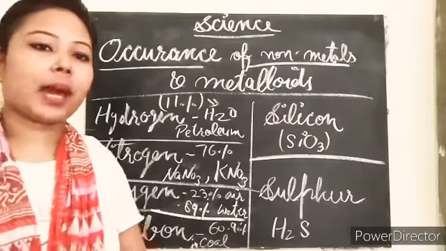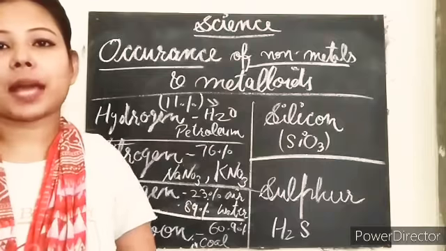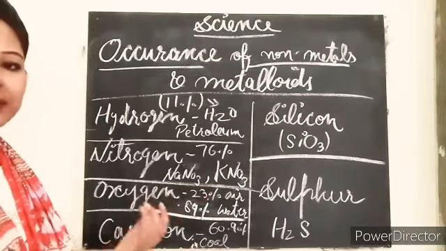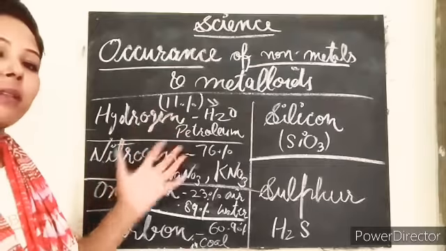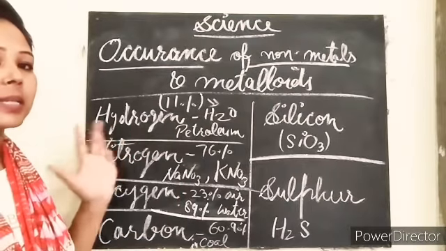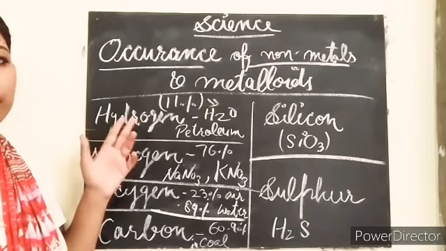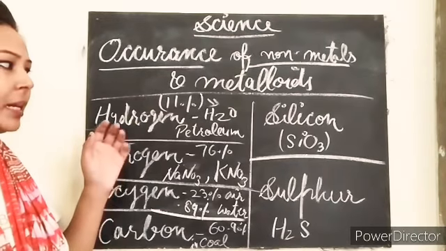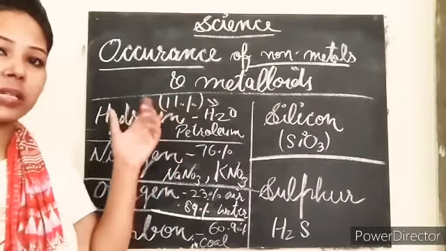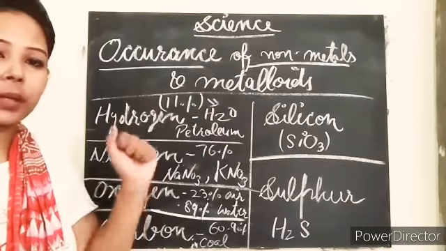The next topic we have is occurrence of non-metals and metals, okay? So students, we have these metals and these non-metals and metalloids. The first one we have is hydrogen, and this is the most abundant element in nature, okay? Approximately 11% of water's weight is hydrogen, clear?